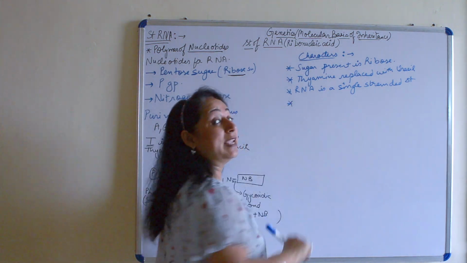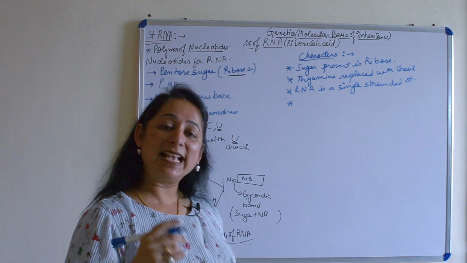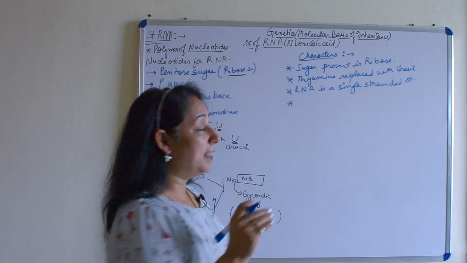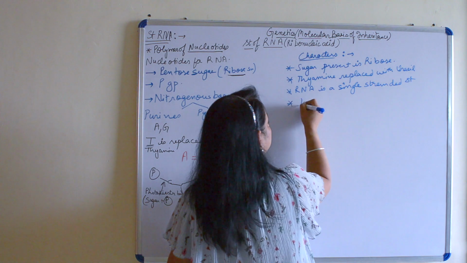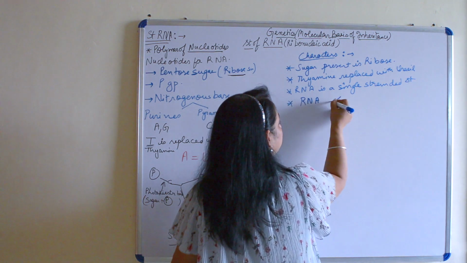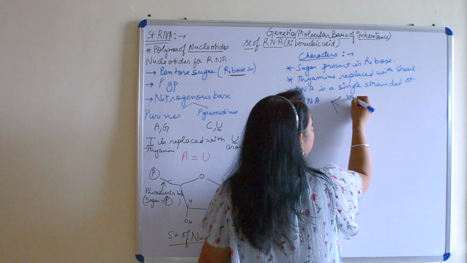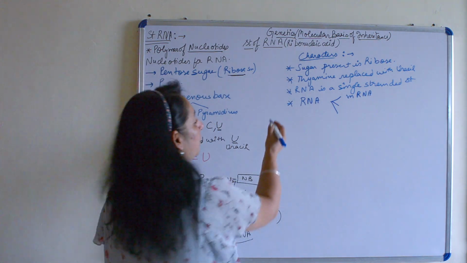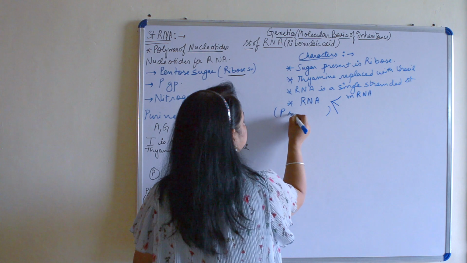One more thing which we have here, RNA is not one. As we had different divisions of DNA, A, Z and all, in RNA we have further divisions. So RNA is further divided into mRNA. Why is this? Because RNA plays a very, very important role in protein synthesis.